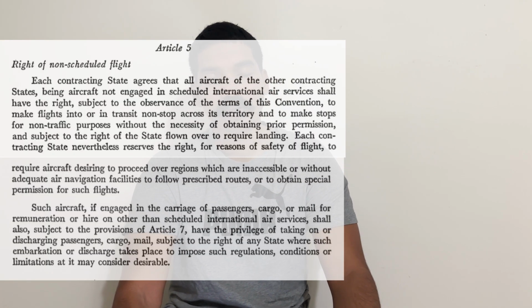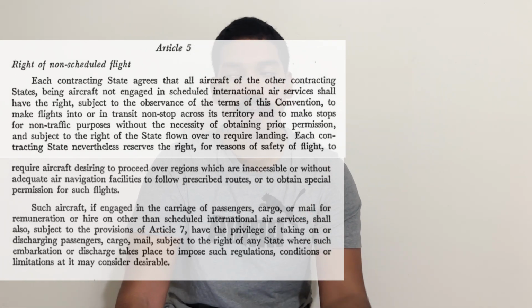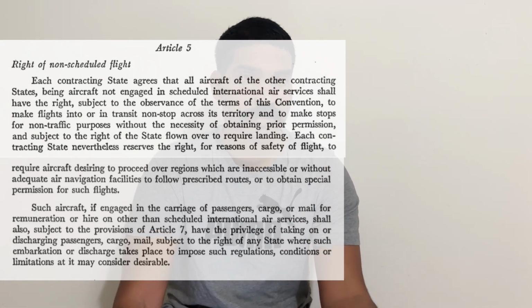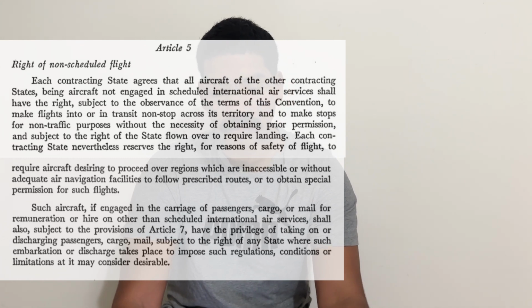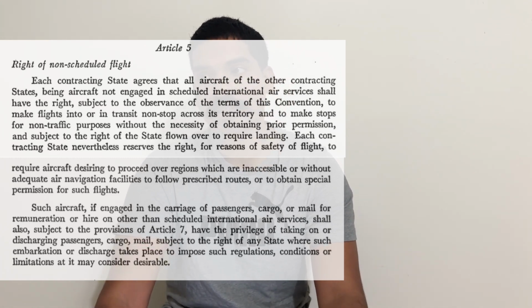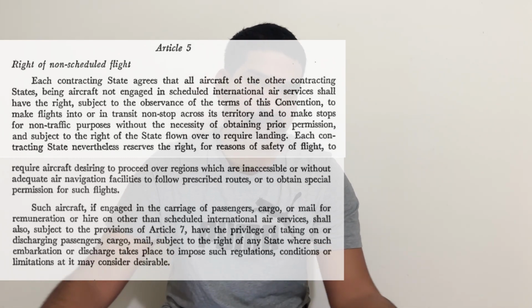Article 5 states the right of non-scheduled flight. Now, there are perfect definitions for non-scheduled and scheduled flight, and we'll be covering that in another chapter or another video. But scheduled flights are flights that have a schedule.